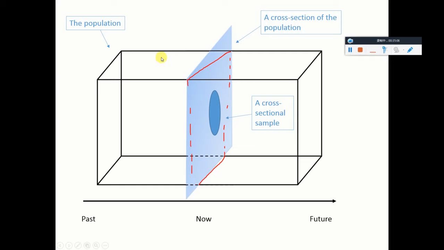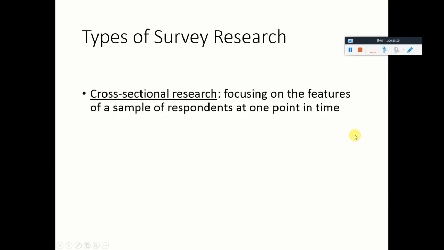So we cannot know what people in the past think about an issue, or what people in the future will think about an issue. We can only learn about, in this particular case, what a subset of individuals at the present think of a particular issue. So we'll call studies based on a sample of respondents at one point of time cross-sectional research because they're based on cross-sectional samples.